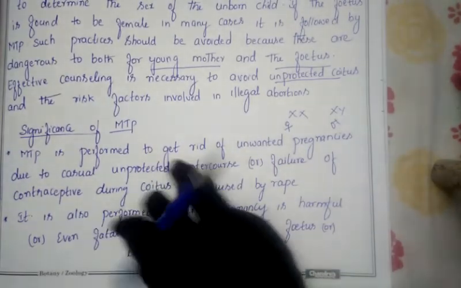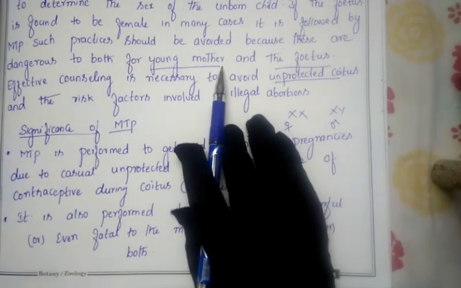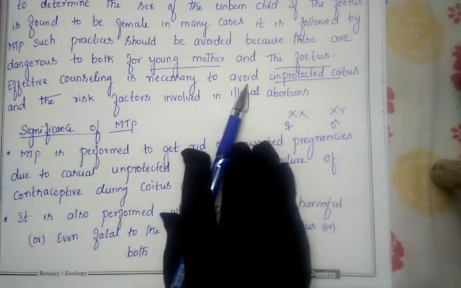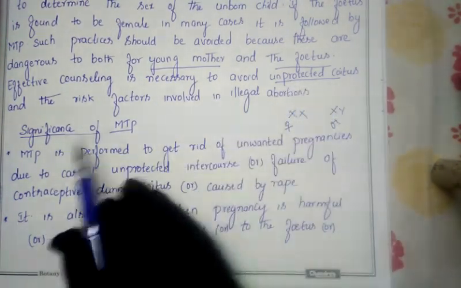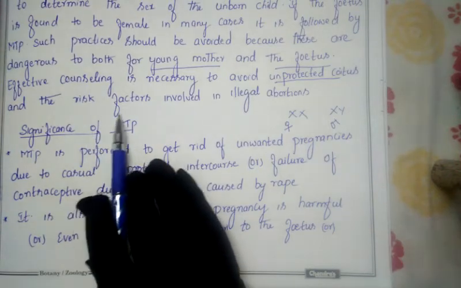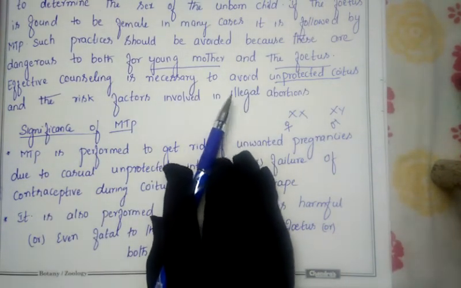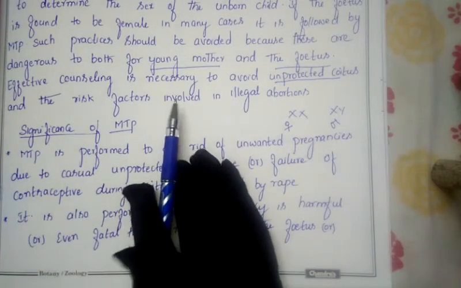But this is the opinion: it is one of the best methods to avoid overpopulation. Effective counseling is necessary to avoid unprotected coitus and the risk factors involved in illegal abortion. So this is about your MTP.